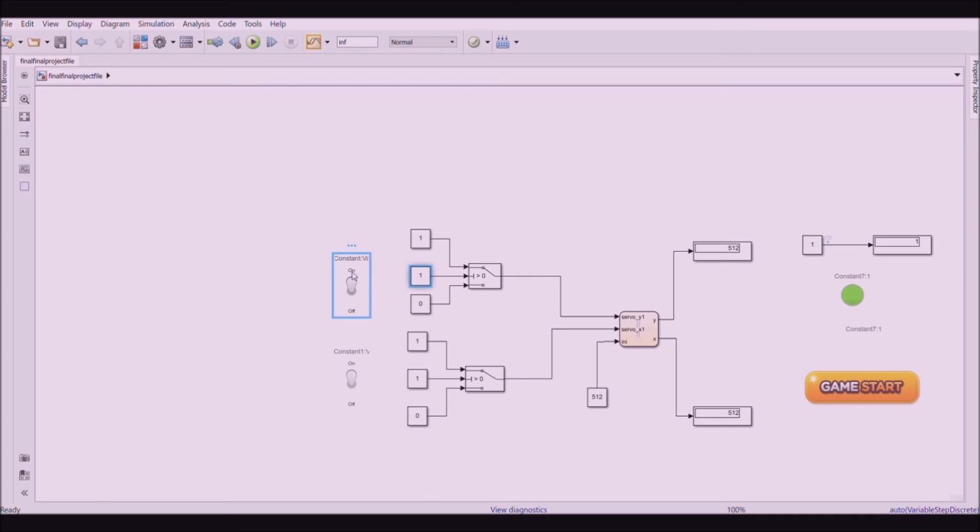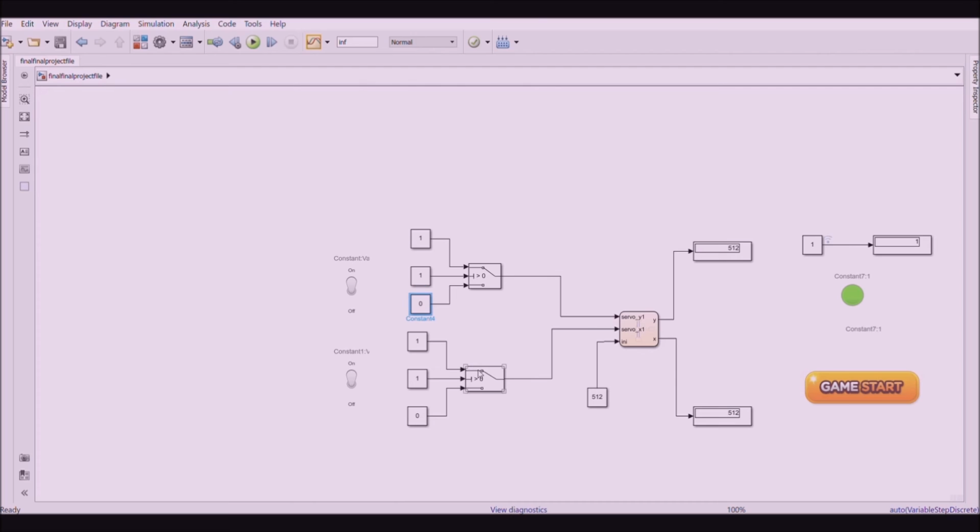These toggle switches are followed by a switch with 3 inputs. The first and topmost input is for analog values greater than 0 and is initially set to 1. In the middle we have another input which acts as a base condition and is linked to the toggle switches. So turning the toggle switch on and off changes the analog value of this input from 0 to 1 and vice versa. And finally we have a third input which holds the least analog value that the model can operate at, that is 0. There is another switch similar to this one.